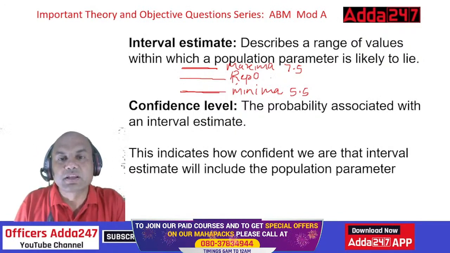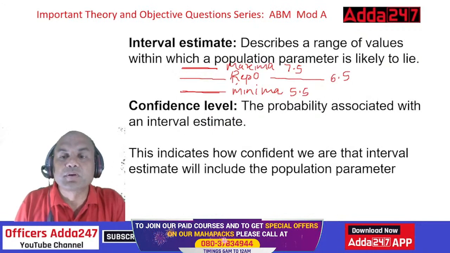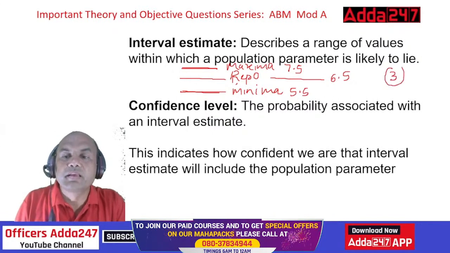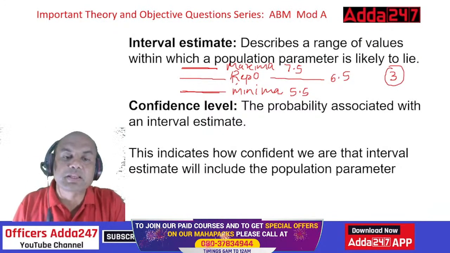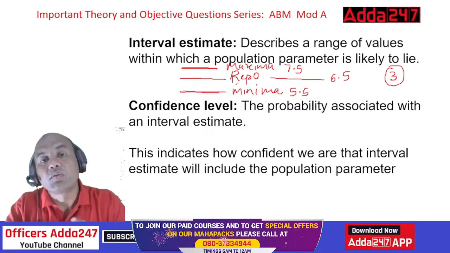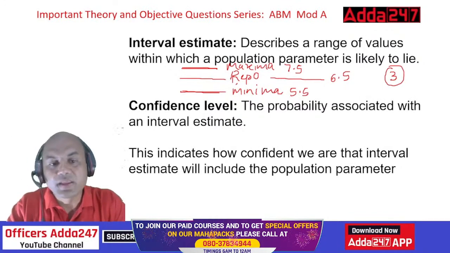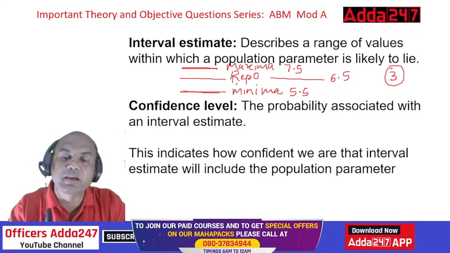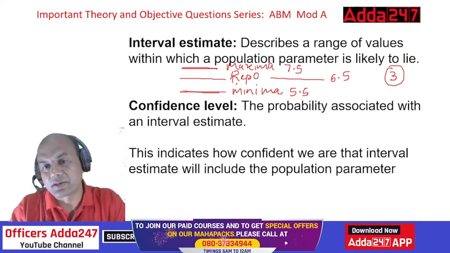If it actually comes out to be 6.5, then it's okay, it is within this range. But if the repo rate comes out to be 3, then it is far below the expected range. So confidence level means the probability associated with the interval estimate: what is the probability that this answer will lie within this range? This indicates how confident we are that the interval estimate will include the population parameter.